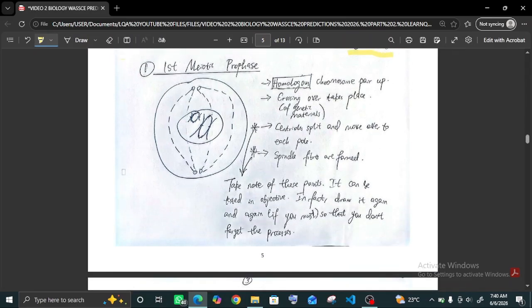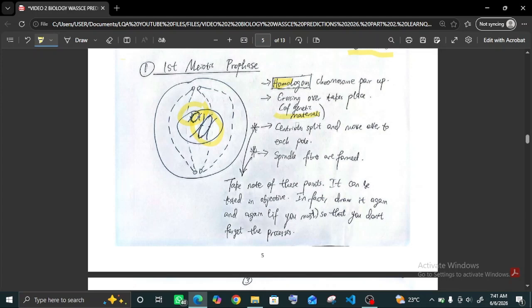In the first meiotic prophase, the homologous chromosomes pair up. I used large and small chromosomes to represent the homologous chromosomes. So these small ones are homologous. Homo means the same or similar. So these small ones are homologous, and this large one are also homologous. After the homologous chromosomes pair up, as they touch each other and come in contact with each other, there is crossing over of genetic materials.